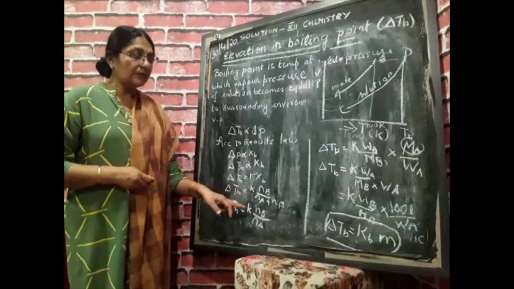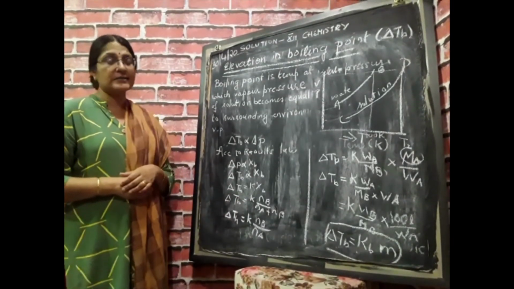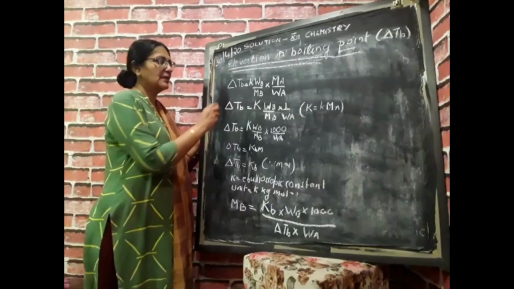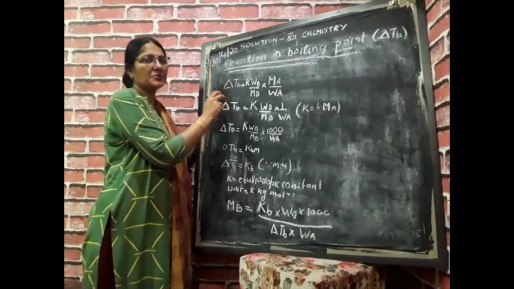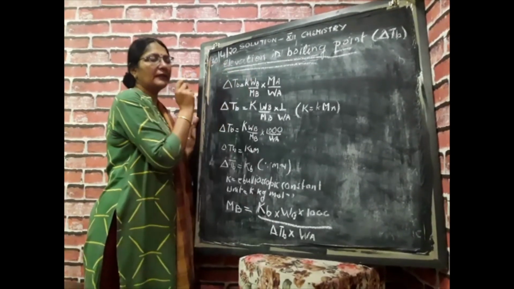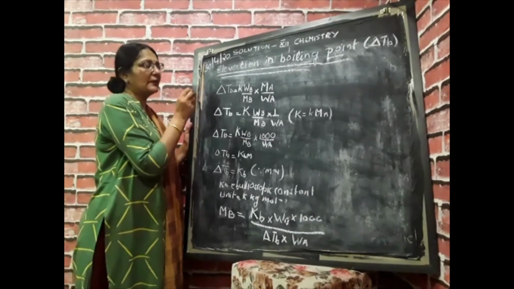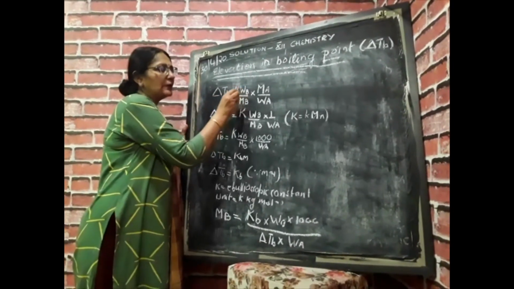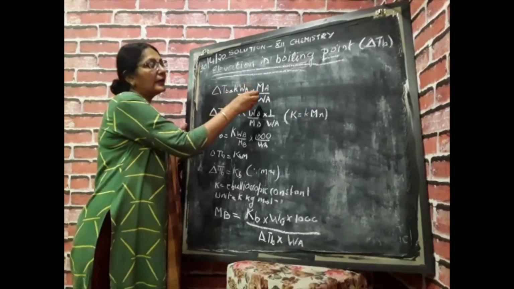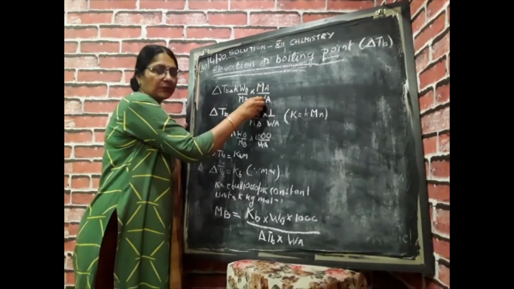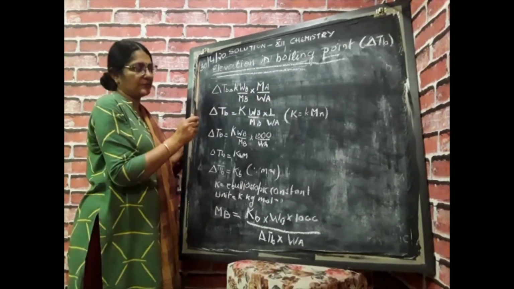If I write number of moles equal to weight upon molar mass, then I can write WB upon MB, that is the number of moles of solute, and MA upon WA, that is the inverse of the number of moles of solvent.